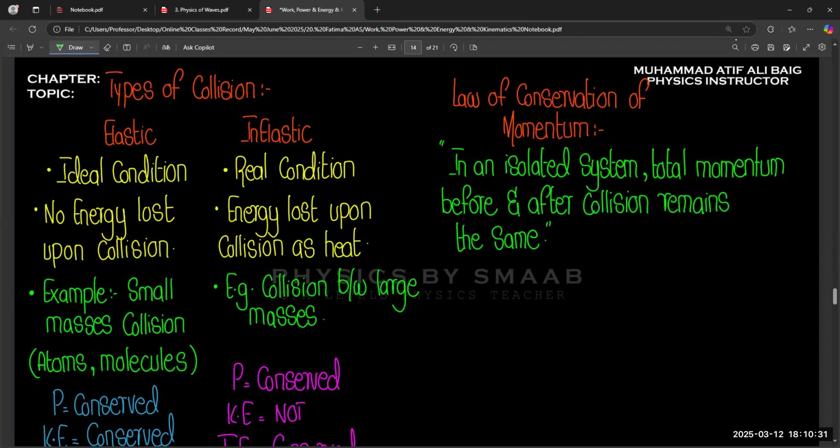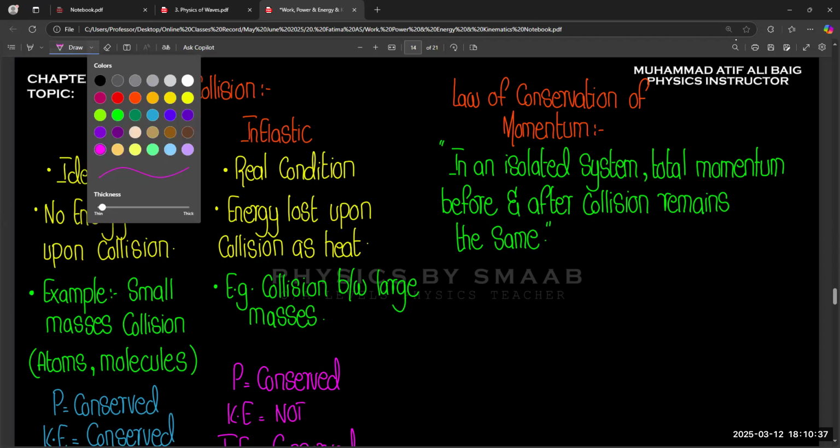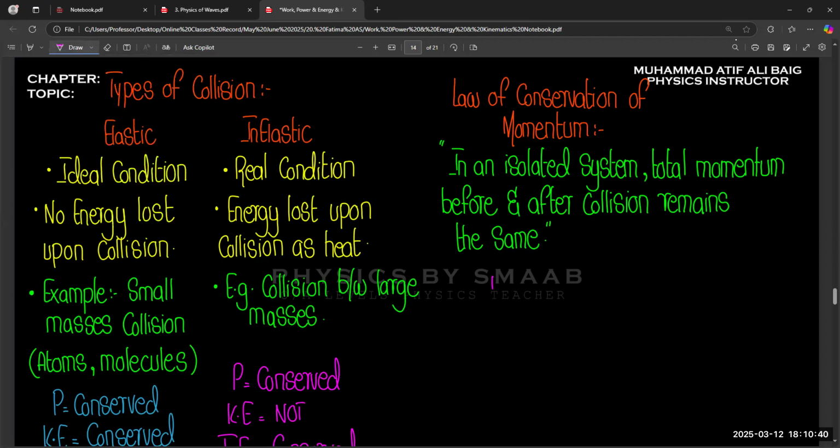And we use the simple equation m1 u1 plus m2 u2 is equal to m1 v1 plus m2 v2. So that is the equation for the law of conservation of momentum.